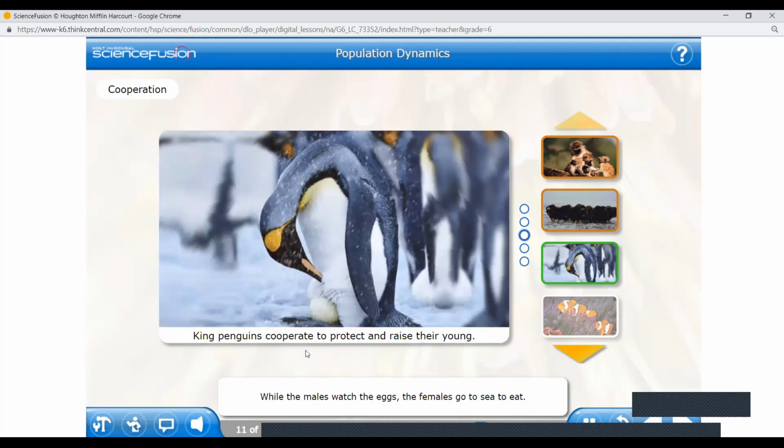Soon after egg laying, it is the male king penguins that protect the young. While the males watch the eggs, the females go to sea to eat. All of the penguins cooperate to raise their young. King penguins also sometimes cooperate. It's so beautiful. The male penguin is taking care of the egg while the mother goes and finds the food to eat. By huddling together to conserve heat.